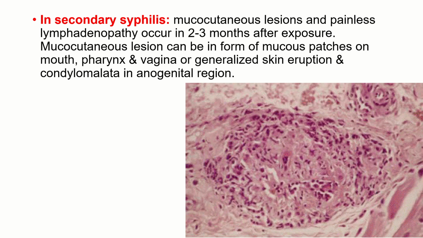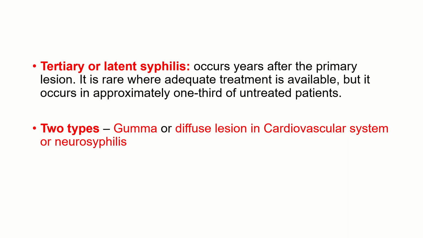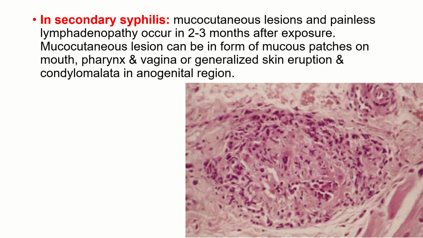In secondary syphilis, you will see mucocutaneous lesions and painless lymphadenopathy, which usually occurs 2 to 3 months after your exposure. The mucocutaneous lesion can be in the form of patches on the mouth, pharynx and vagina, or there could be a generalized eruption, condylomata, and in the inner genital region. Again, what you will see is there will be some amount of necrosis. You will have endothelial proliferation. Along with that, you will have numerous plasma cells.